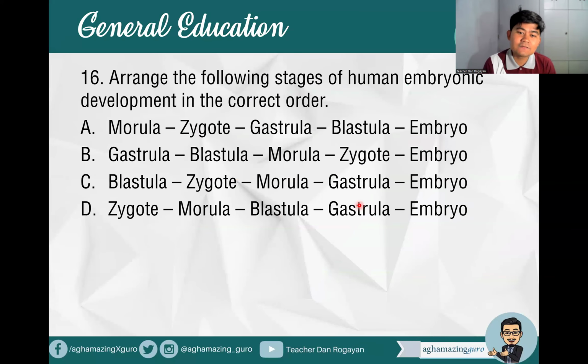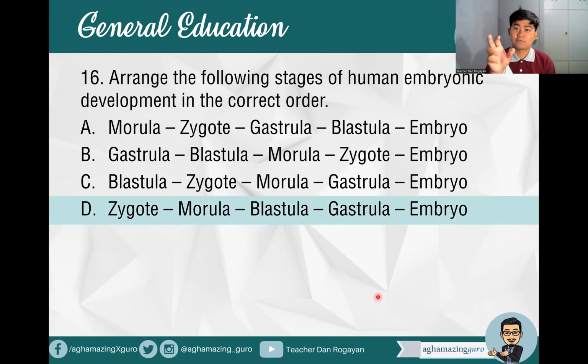Number 16, arrange the following stages of human embryonic development in the correct order. Our terms here are morula, zygote, gastrula, blastula or blastocyst, and embryo. So what do you think? What's the first? If you know the first, the rest follow. Since the first item differs in each choice, you can pinpoint it even without knowing the arrangement.